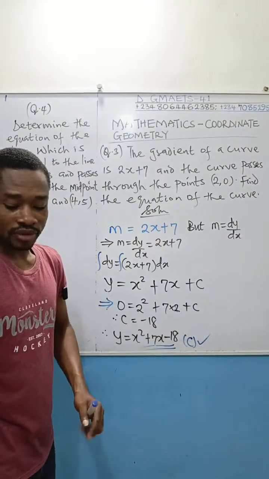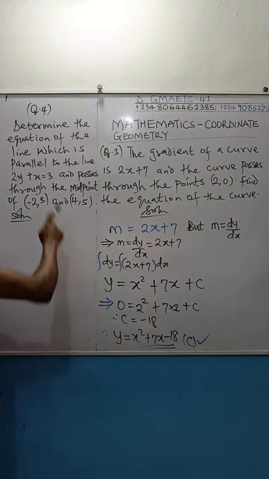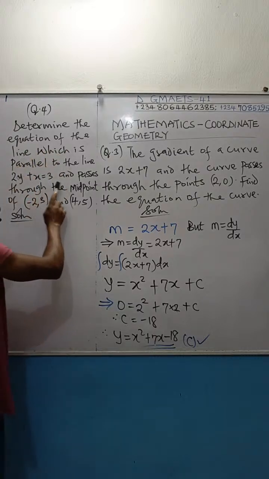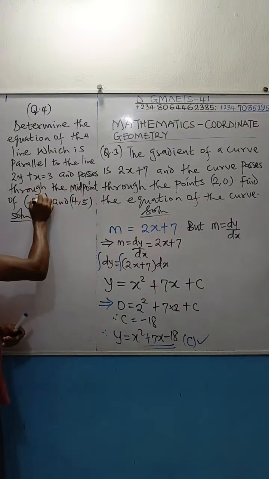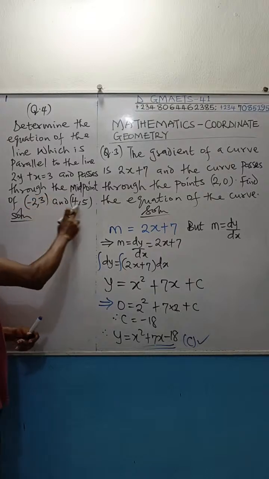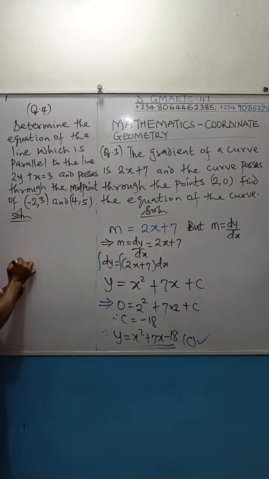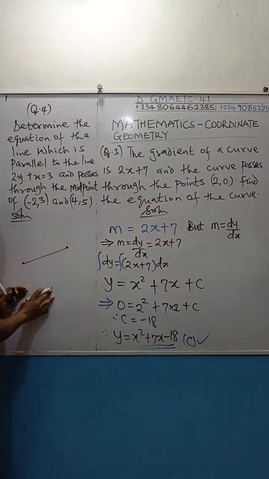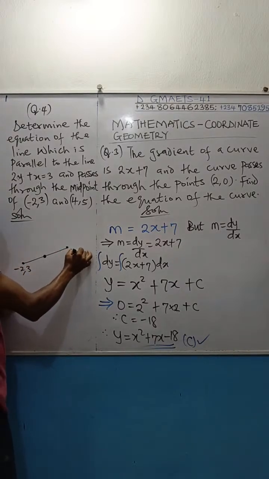Now, how do we deal with this question? Like I said, it's 1 plus 1, even though it's technical a bit. We are asked to determine the equation of the line which is parallel to this line and passes through the midpoint of these 2 points. If you're given this point and this point, this is a straight line, because this one will give you the coordinate of 1 point and this one will give you the coordinate of another point. You join them, you get a straight line. Now you have a midpoint, a middle. So here you have -2, 3, and here you have 4, 5.